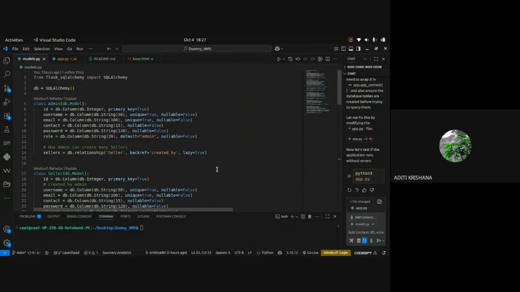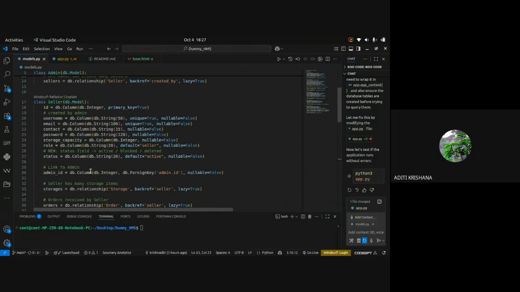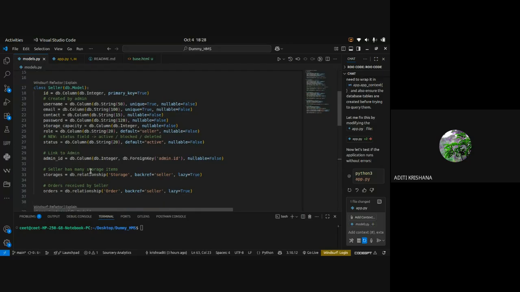Next thing is that, in my application, you can see admin is creating the shopkeeper's account, the seller's account. So it is having a relationship with the seller. The seller should know that this admin has created my account. So you can see I have given one foreign key here, admin_id, db.Column. The data type is integer, and after that I have told that this will act as a foreign key. This is the correct way to write it.